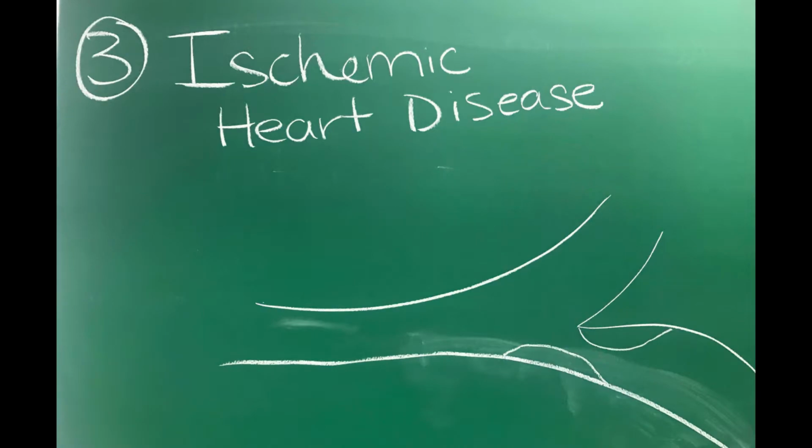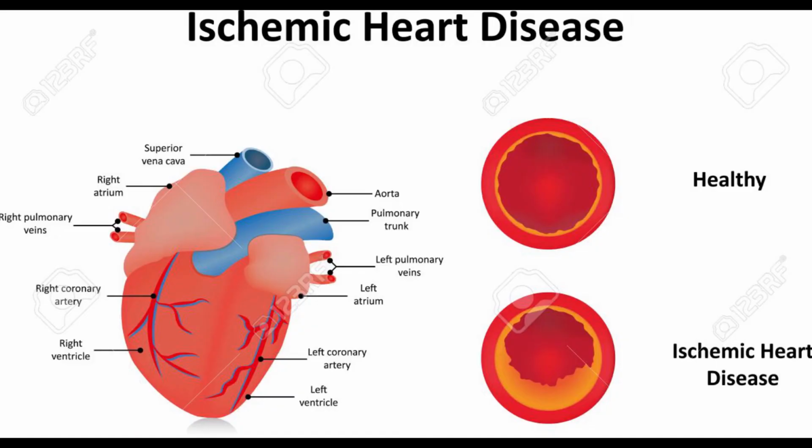Ischemic heart disease is a leading cause of death in Cambodia and is also considered a non-communicable disease. The main cause of IHD is plaque buildup in artery walls. The plaque is usually made up of fat, cholesterol, as well as other substances in the blood. The plaque buildup in the inner wall of the artery causes it to narrow, which in turn allows less blood flow to your heart, which causes heart attack.